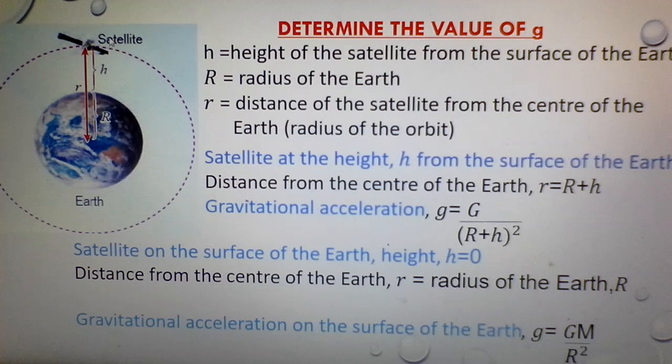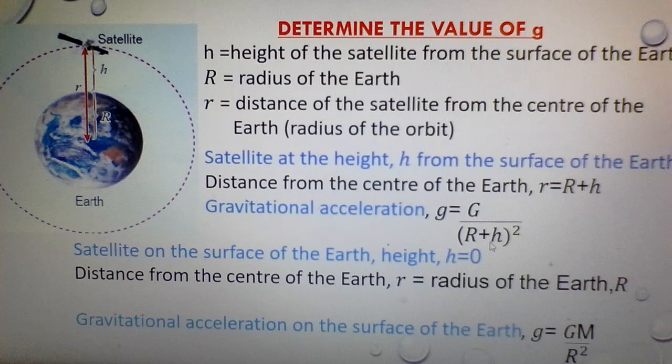We have an example here. We have a satellite at height h from the surface of the Earth. So define here: height of the satellite from the surface of the Earth is h. Capital R, radius of the Earth. Small r, distance of the satellite from the center of the Earth, or radius of the orbit. Now we want to determine the gravitational acceleration for the satellite. So we use the formula g equals GM, capital M, divided by R plus h squared. I left out one M earlier.